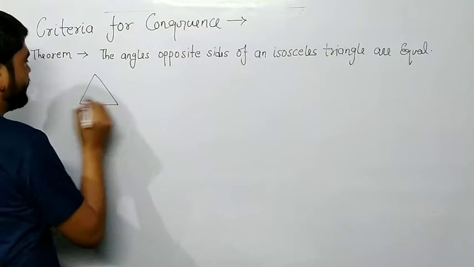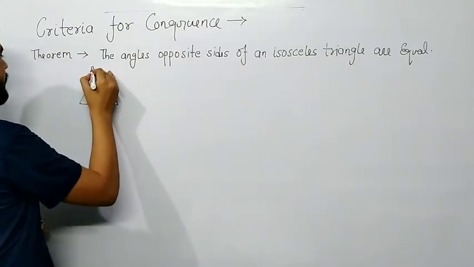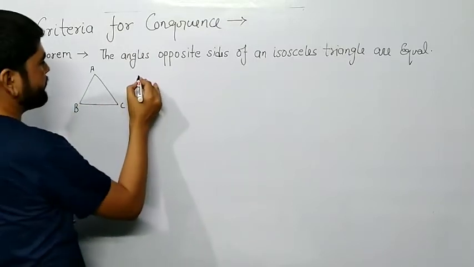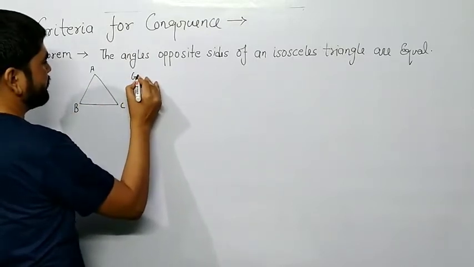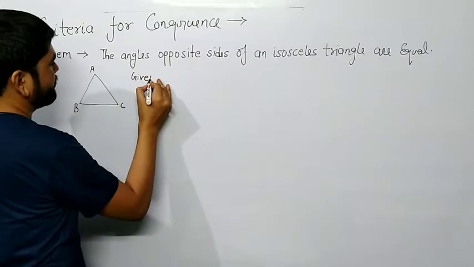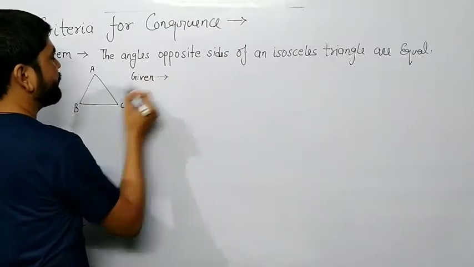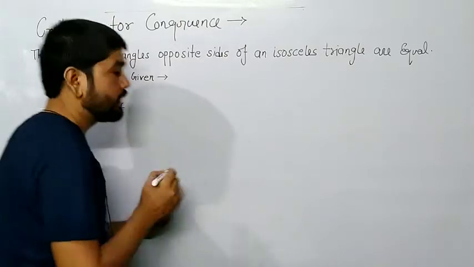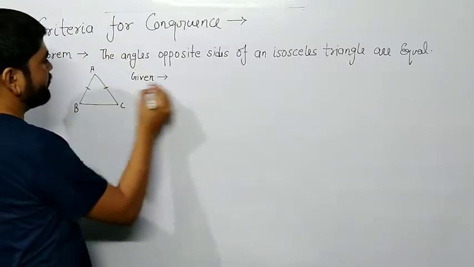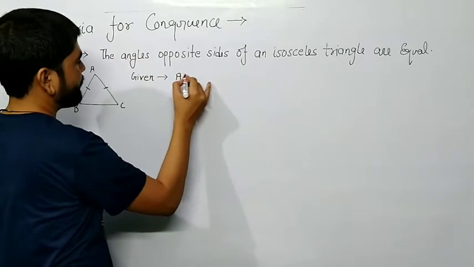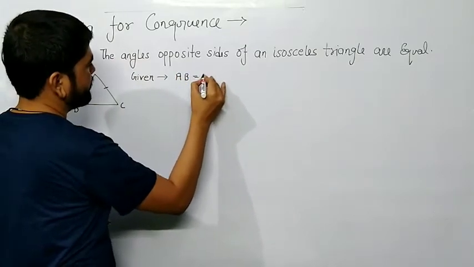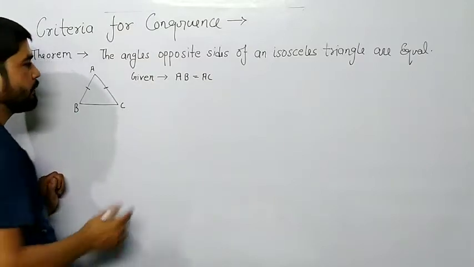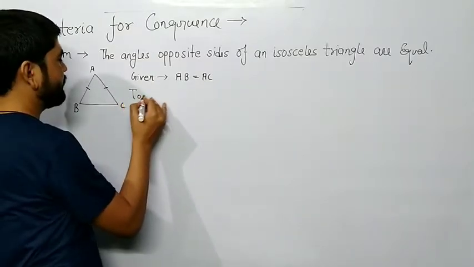Guys, this is an isosceles triangle ABC. Okay, class. So what is given to us? Isosceles triangle is given. So isosceles means two sides are equal. So we can write AB is equal to AC. Anything other given? No. So to prove,